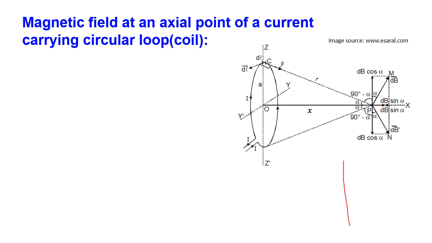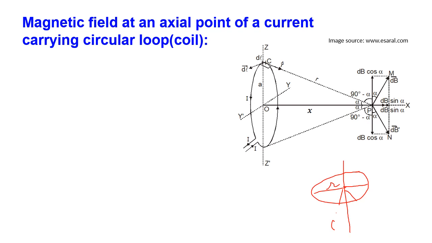For example, current passing in this direction, the current carrying conductor produces a magnetic field around it. For example, I is the current. Now you can imagine n number of circular magnetic lines. For example, one circular magnetic line is at a radius r.